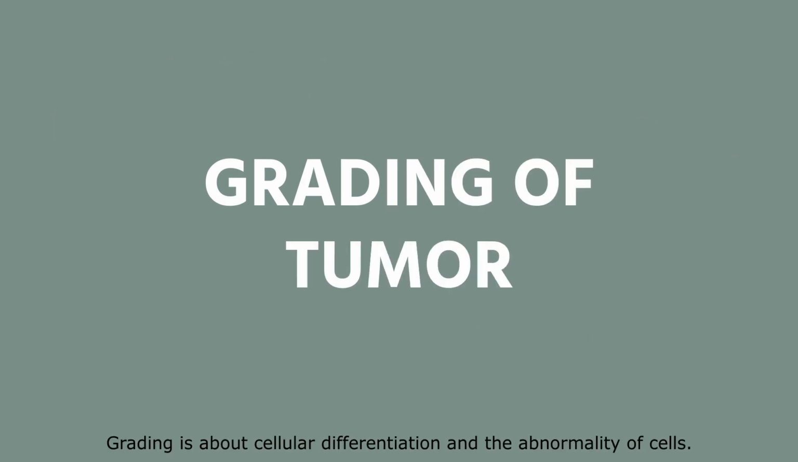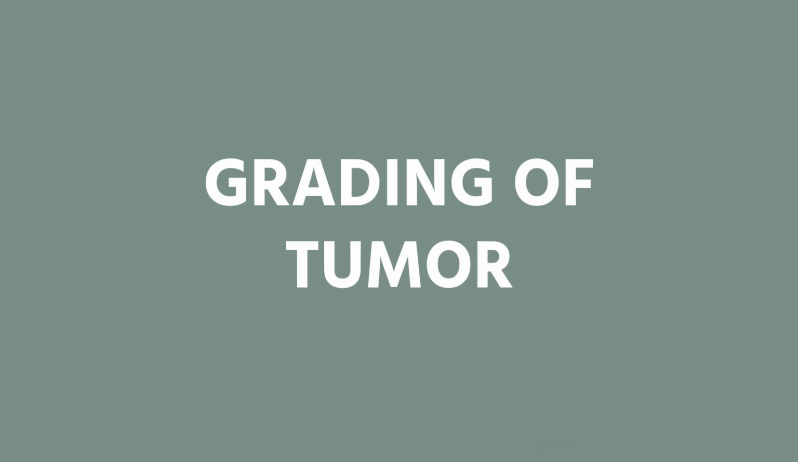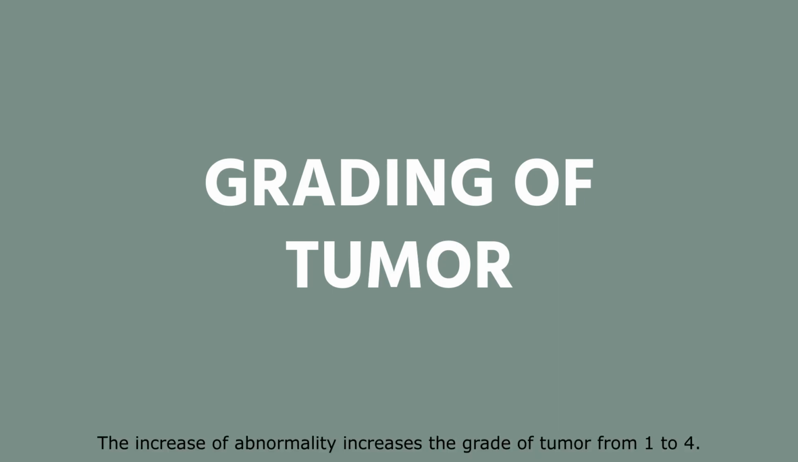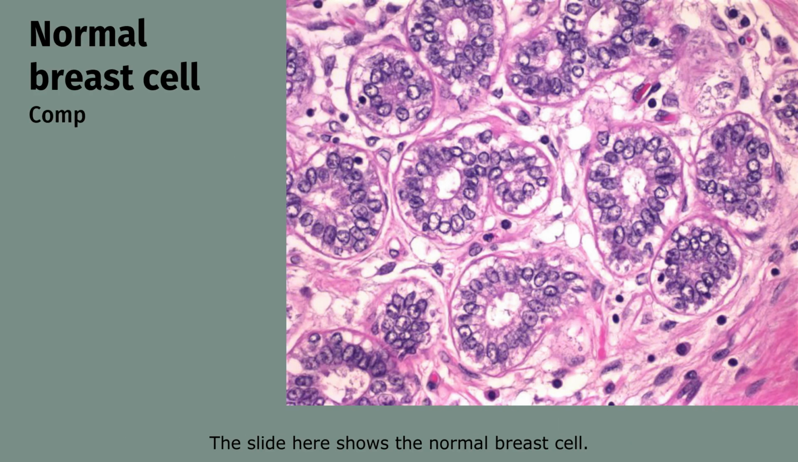Now, we are going to look at the grading of the tumor. Grading is about cellular differentiation and the abnormality of cells. In general, tumors are graded as 1, 2, 3, or 4, depending on the amount of abnormality. The increase of abnormality increases the grade of tumor from 1 to 4. The slide here shows the normal breast cell.